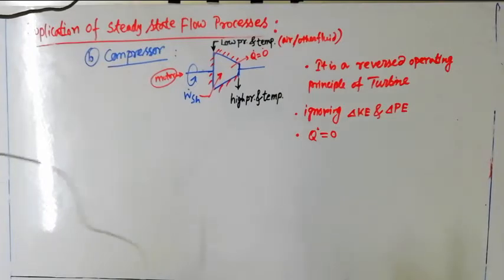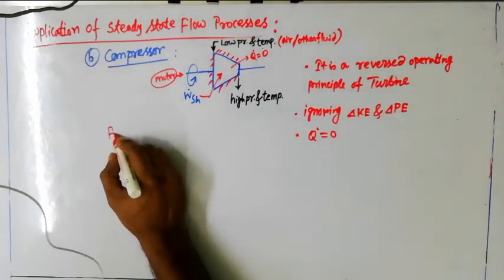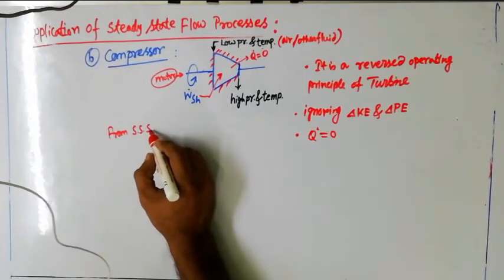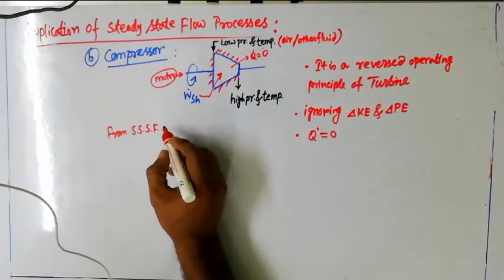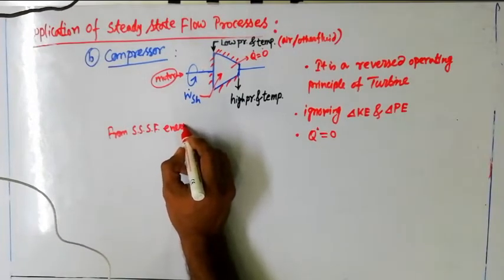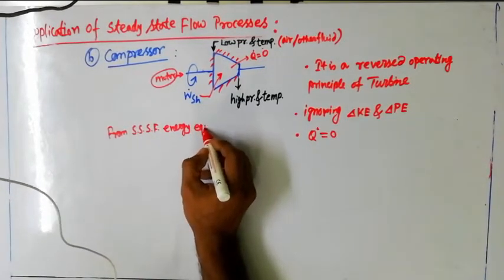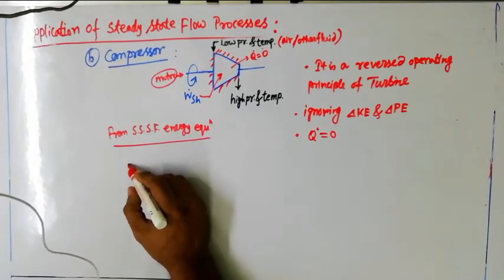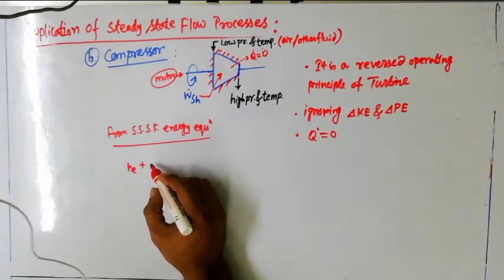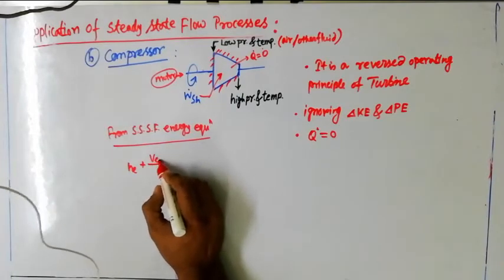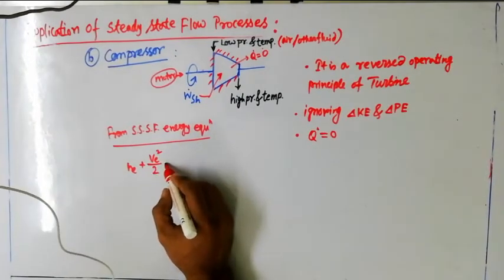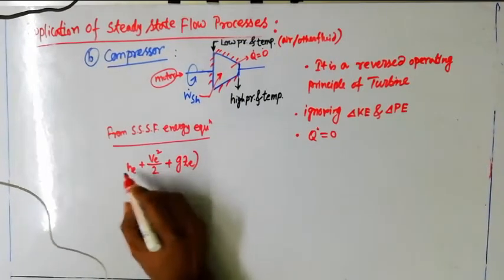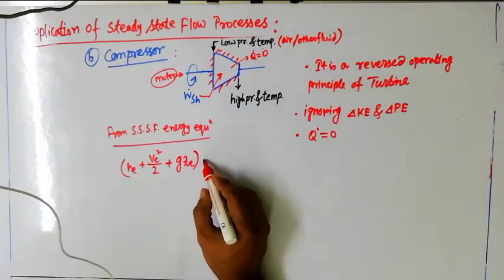So from the first law, or rather the steady state steady flow energy equation, we can write the same equation. If we write this equation repeatedly, it will be easy to memorize.